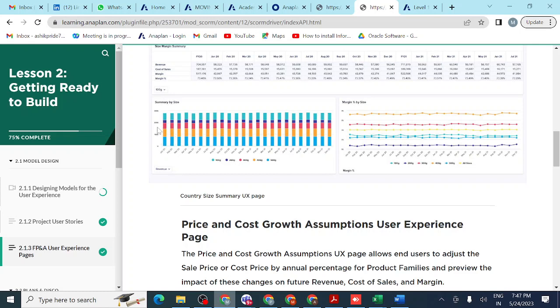You can see here by each and every product how much revenue I will get. 100-gram product, 200-gram, 300-gram, like this each and every product, 100, 200, 300, 400, 500. By selling each and every product, how much revenue I will get. Each and every month I can show here. In a column chart I can show, in a line chart I can show. Each and everything is possible in Anaplan.